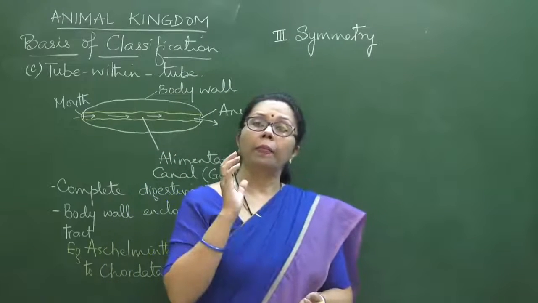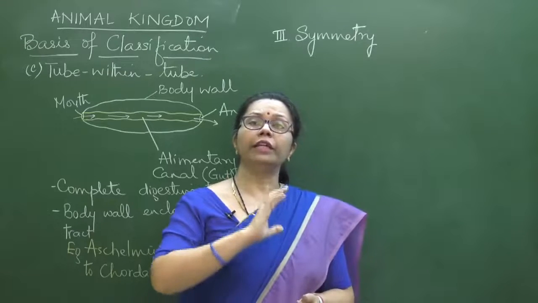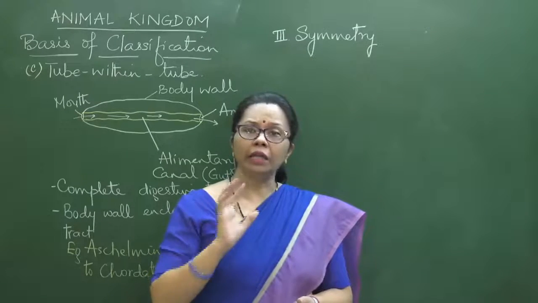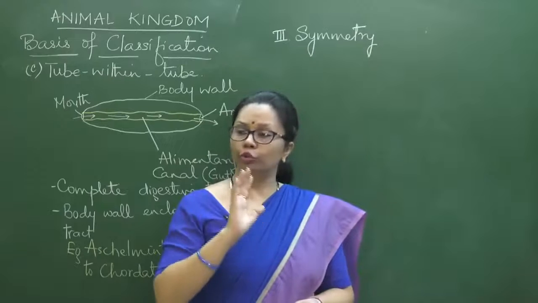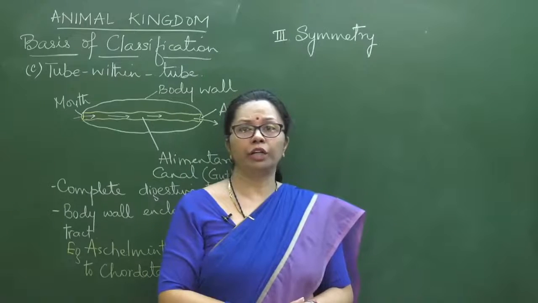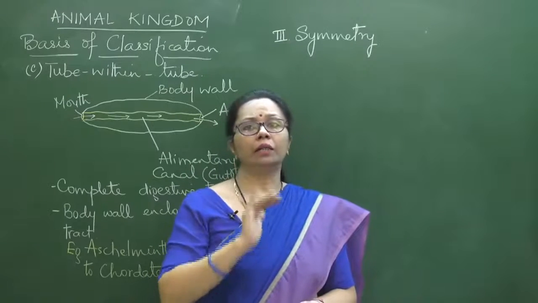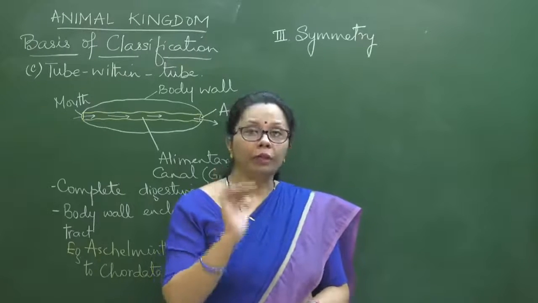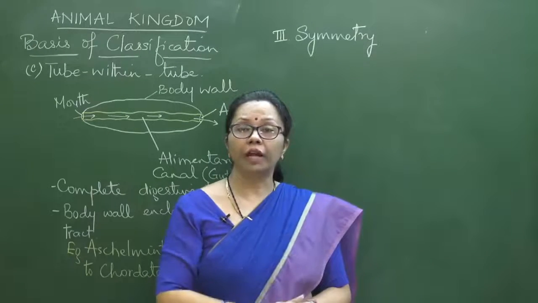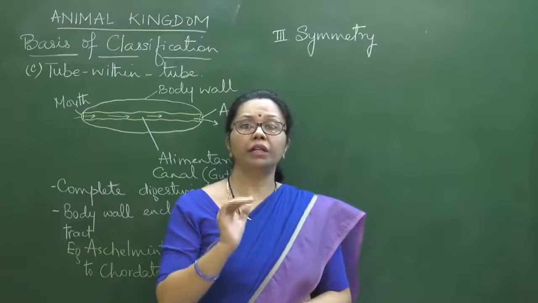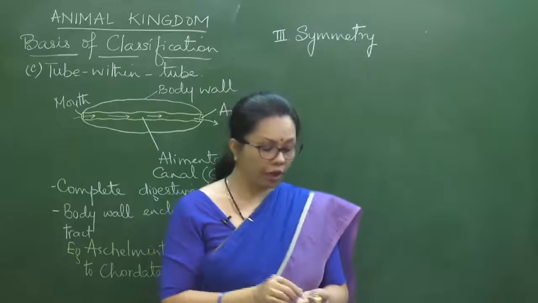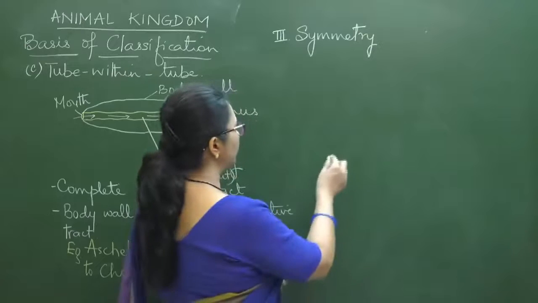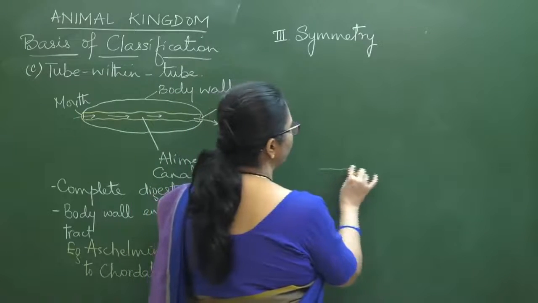And if the animal cannot be cut by any plane, there is no plane by which the animal can be cut into equal halves, then the body is said to be asymmetrical. So we can begin from there, right? Poriferans, we had mentioned that mostly, even your NCERT, right, they are mostly asymmetrical. Why is it so? Let us just see through by the help of a diagram.